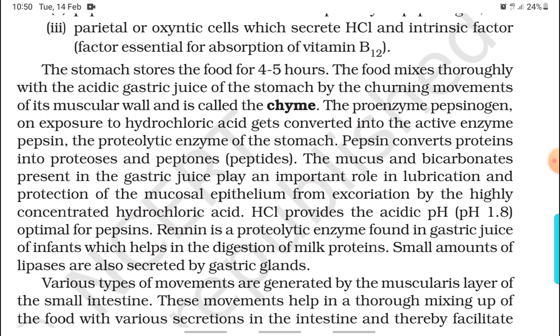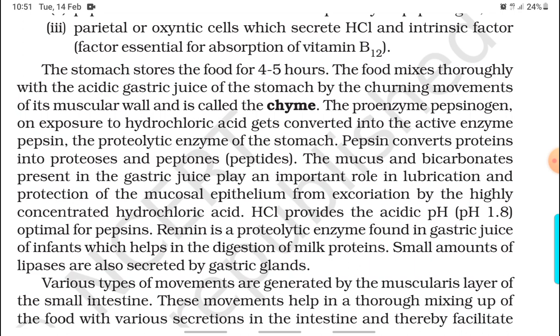The food mixes thoroughly with the acidic gastric juice of the stomach by the churning movements of its muscular wall and is called the chyme. The proenzyme pepsinogen, on exposure to hydrochloric acid, gets converted into the active enzyme pepsin, the proteolytic enzyme of the stomach. Pepsin converts proteins into proteoses and peptones or peptides.